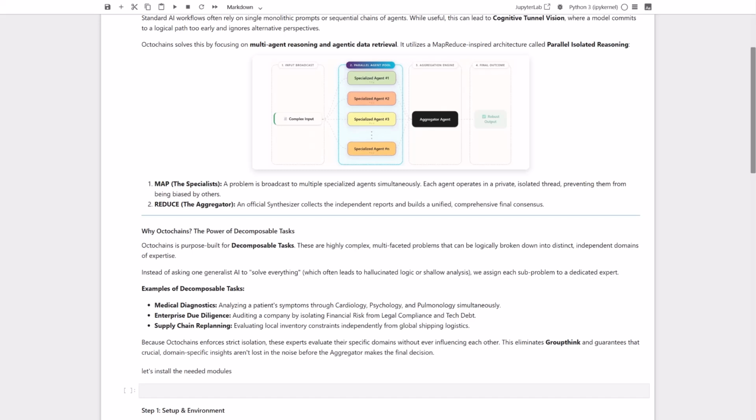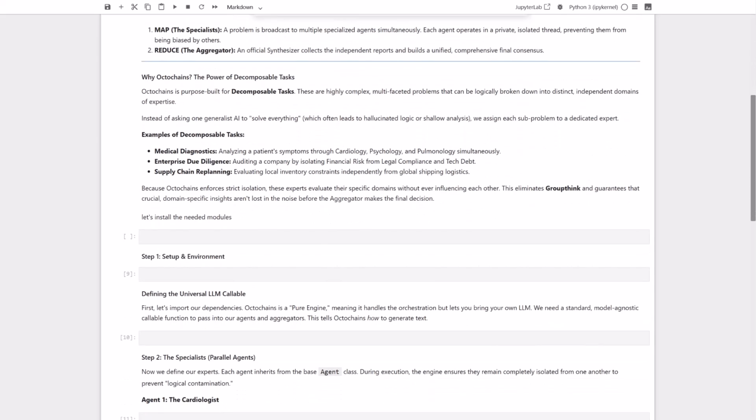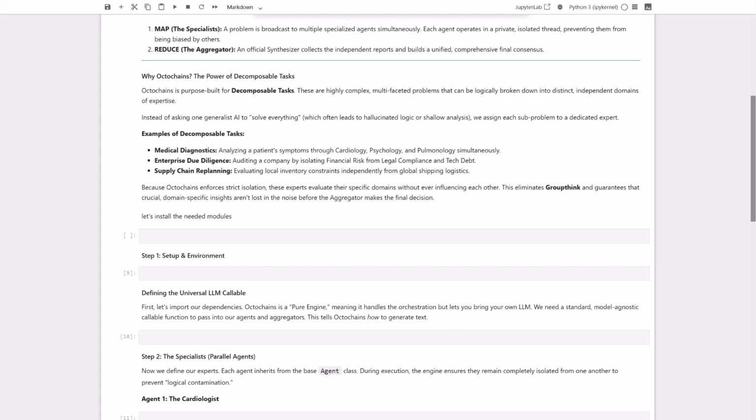Think about medical diagnostics, where we look at a patient through the lens of cardiology, psychology, and pulmonology all at once. Or enterprise due diligence, separating financial risk from legal compliance. Because Octochains enforces strict isolation, these experts evaluate their specific domains without ever influencing each other. This completely eliminates groupthink and guarantees that crucial domain-specific insights aren't lost in the noise before the aggregator makes the final decision. Now that we understand the theory, let's get our hands dirty.